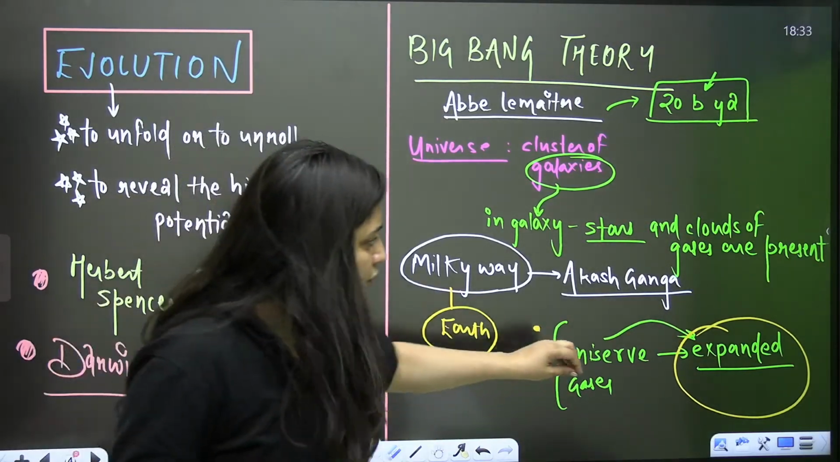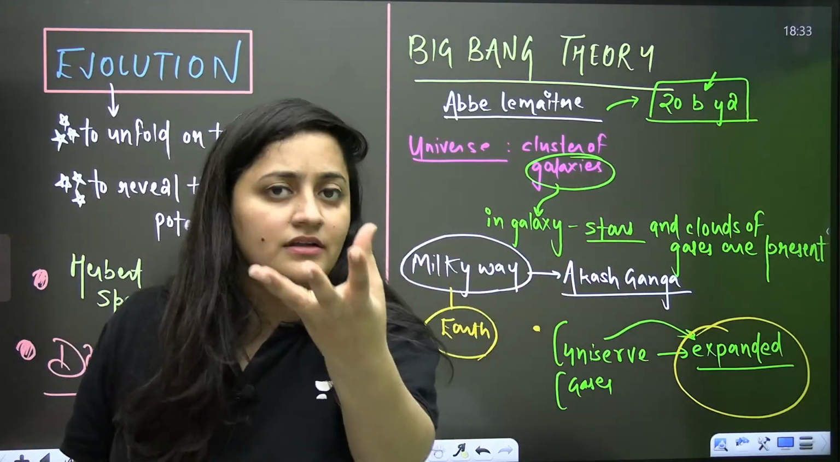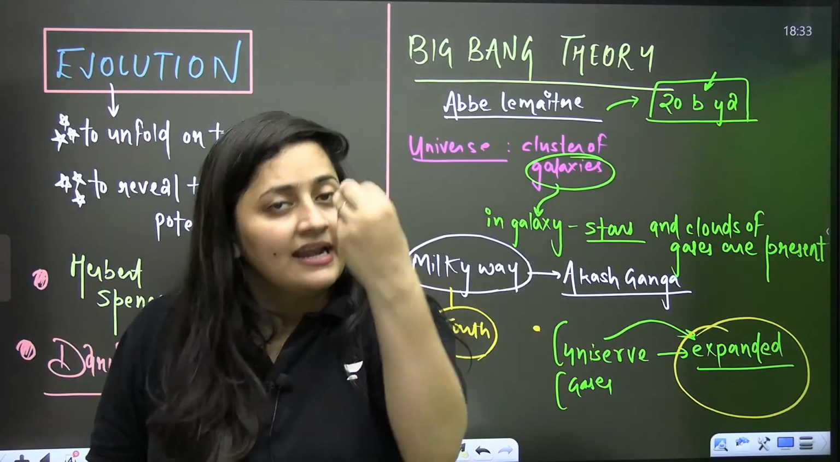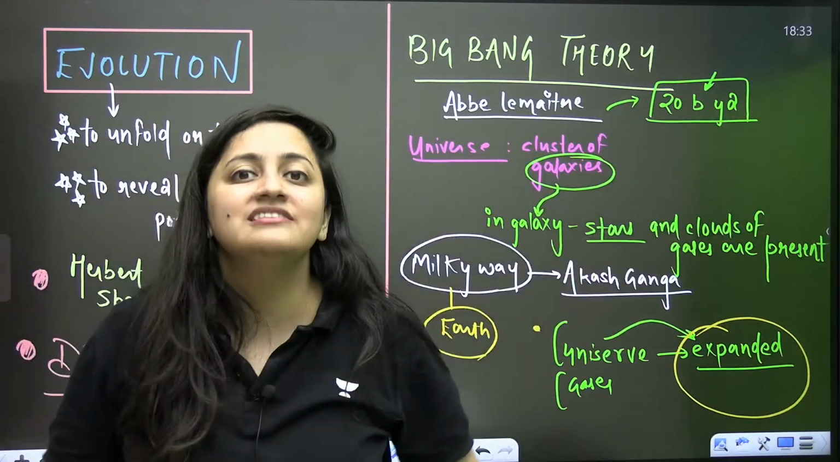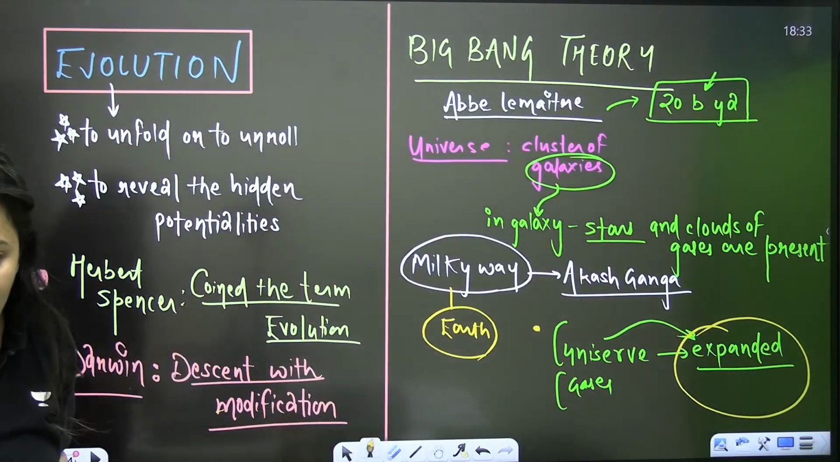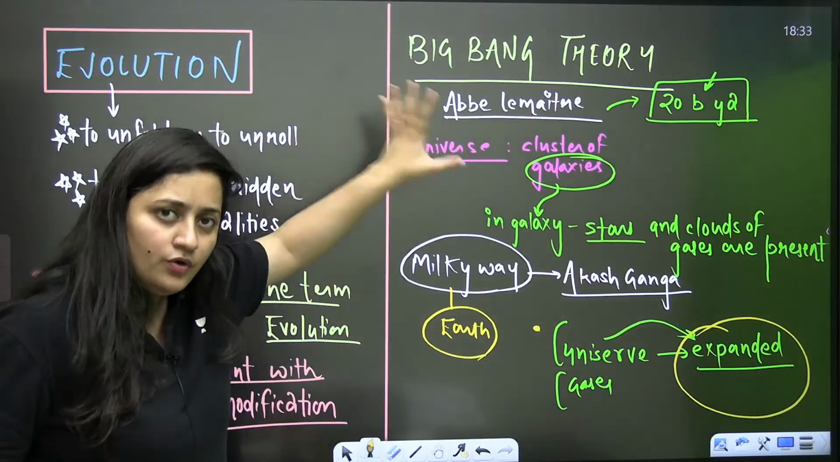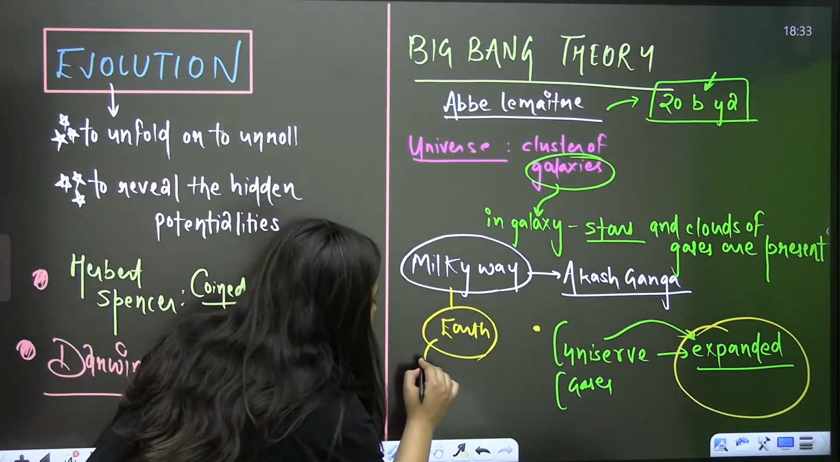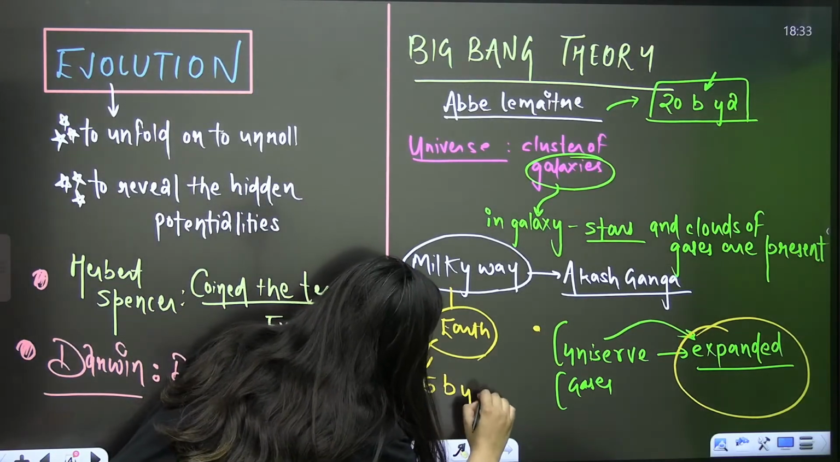In this universe there are so many galaxies, and our galaxy Milky Way has the planet Earth where we are living. And yes, Earth is just a speck. It means your universe is actually vast. Got it, bache? So 20 billion years ago the universe formed, and the Earth formed around 4.5 billion years ago.